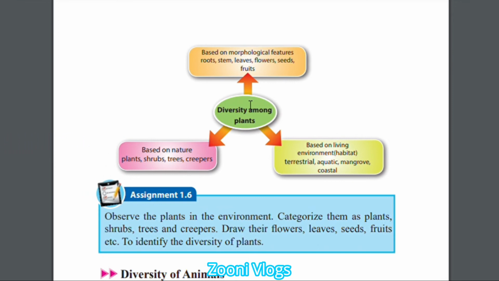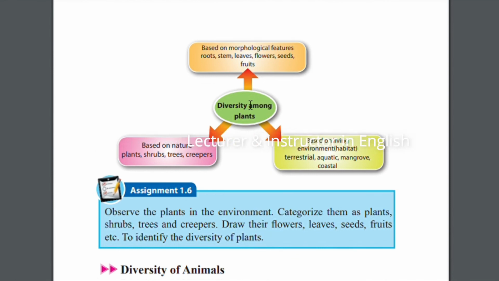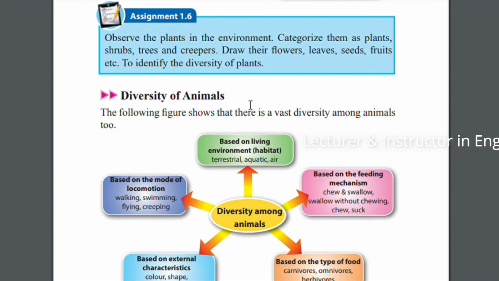But if you enter a variety of environments, especially coastal, aquatic, and mangrove, you can see a variety of plants. But here, you can just go to your home garden and observe each and every plant. Among that also you can see some differences, diversity among the plants. Now I am going to stop for today, and the next day I hope to come for the third part of our lesson, that is the diversity of animals.